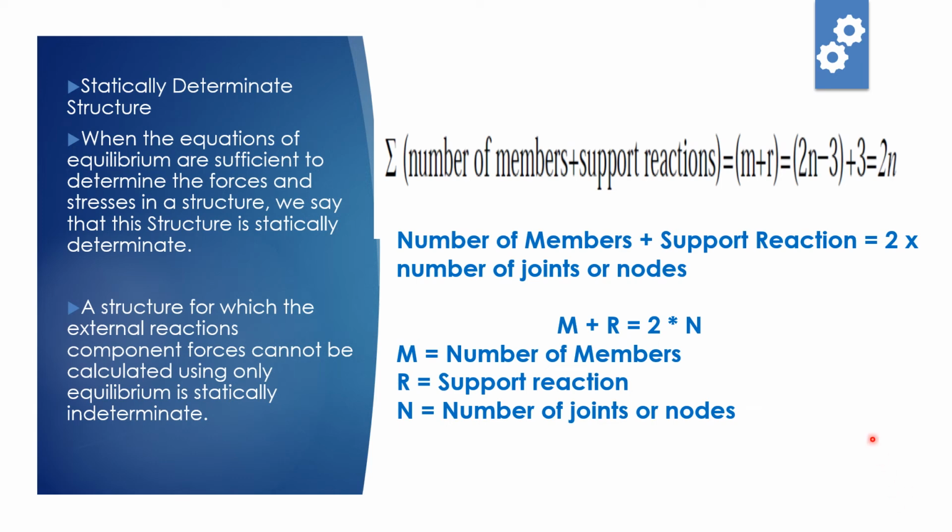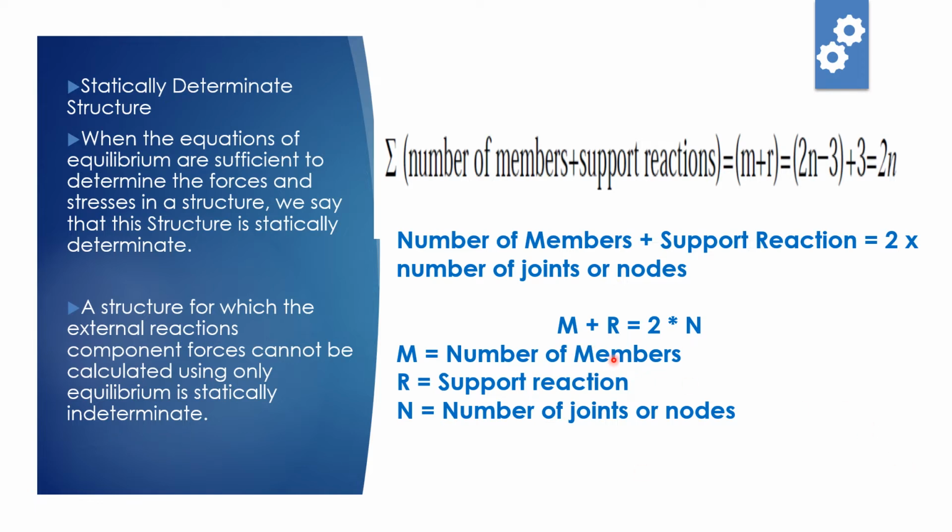So again, a quick recap of the formula to determine statically determinate and indeterminate structures. Just briefly, let us discuss once again what is statically determinate and what is indeterminate. When the equations of equilibrium are sufficient to determine the forces and stresses in a structure, we say that this structure is statically determinate. A structure for which the external reaction components cannot be calculated using only statics equilibrium is called statically indeterminate.